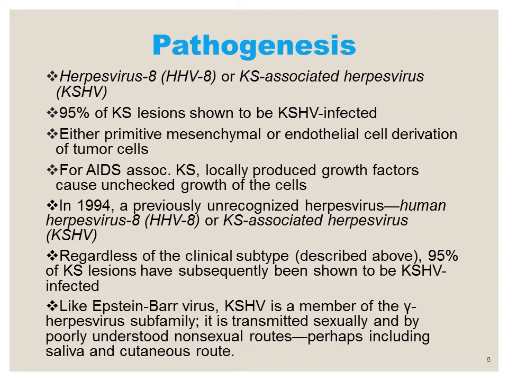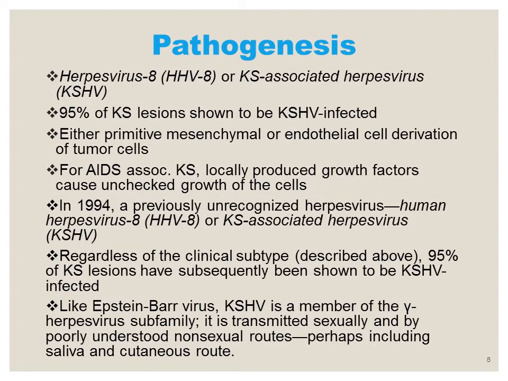Now coming to the pathogenesis of Kaposi sarcoma, it is caused by the human herpes virus 8, also referred to as the Kaposi sarcoma associated herpes virus. This is a variety of the gamma herpes virus subfamily, and it is transmitted sexually or by non-sexual routes including oral secretions or the cutaneous route, through different cuts and scratches. 95% of these lesions are known to be human herpes virus 8 infected.